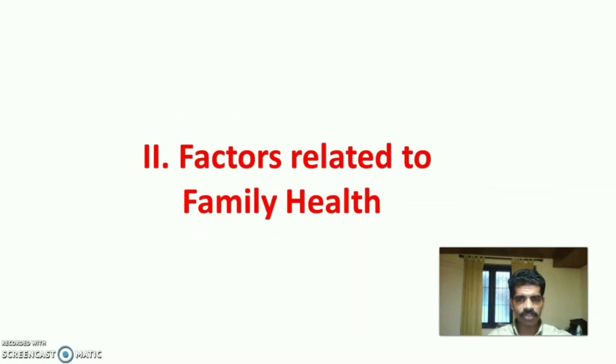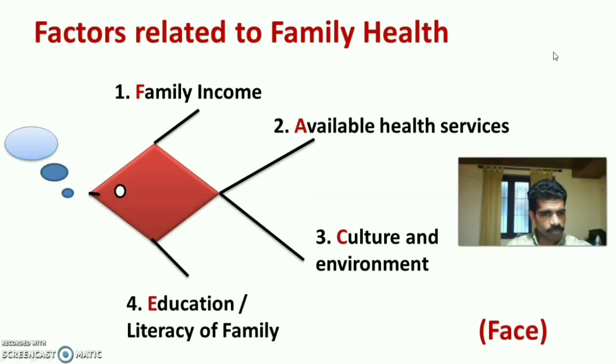The factors related to family health. There are 4 important factors which influence the family health. That is family income, available health services, culture and environment, and education or literacy of the family. I have made a mnemonic, FACE. F stands for family income, A stands for available health services to the family, C stands for culture and environment of the family, and E stands for education status of the family members or literacy of the family. So these are the important factors which influence the family health.